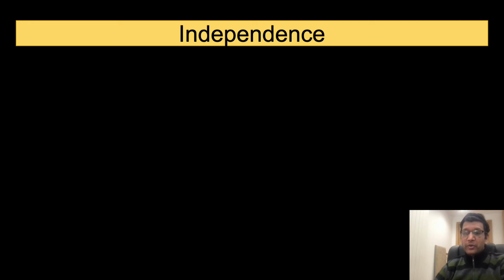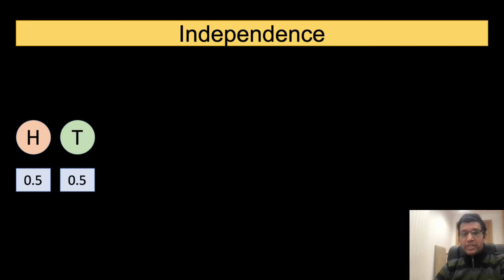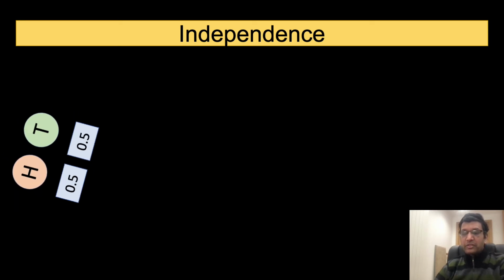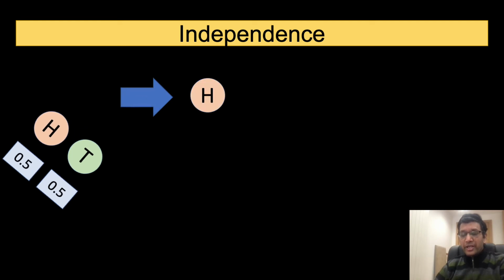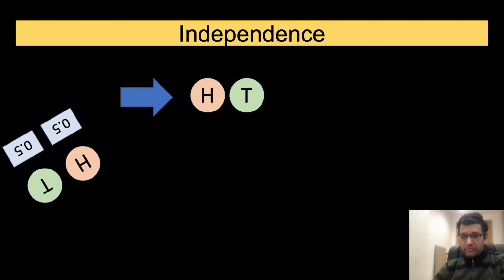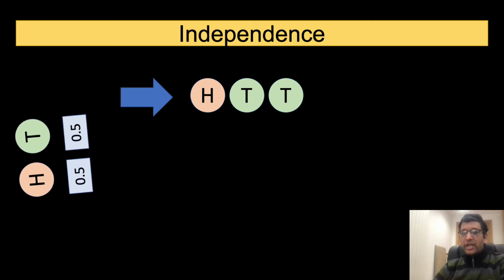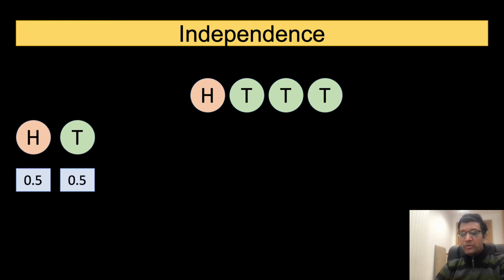Consider a fair coin such that the probability of heads is 0.5. We perform 4 coin tosses resulting in a sequence head, tail, tail, and another tail. It must be obvious that despite observing tails in the second and third tosses, the probability of head is still 0.5 in the fourth toss. So, observing a whole sequence of tails does not imply that the probability of heads will increase in the subsequent toss.